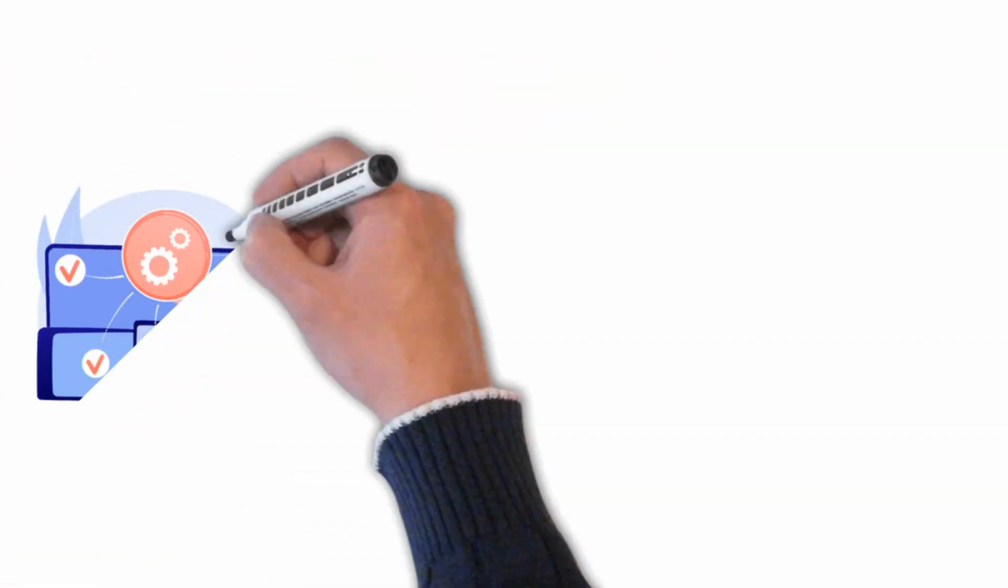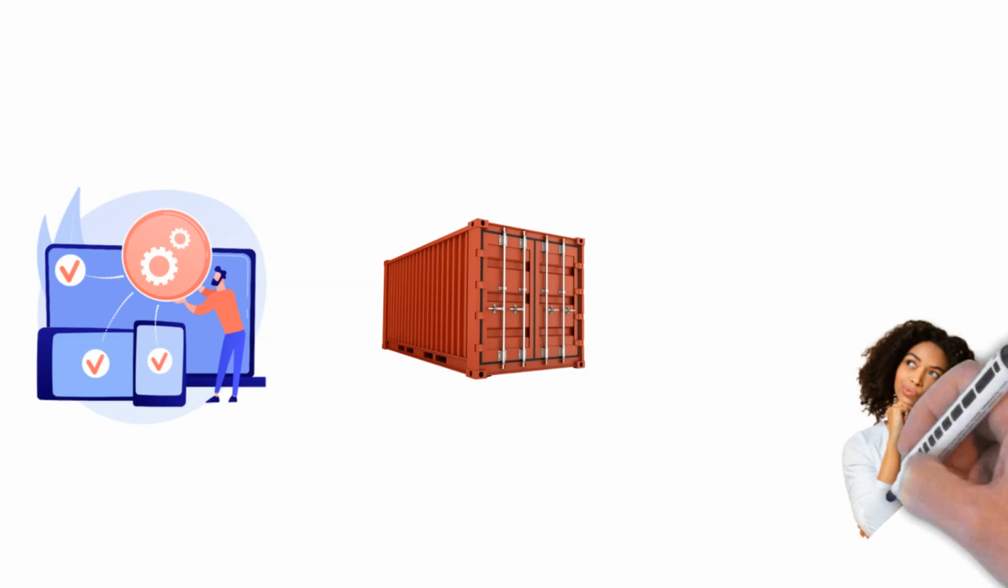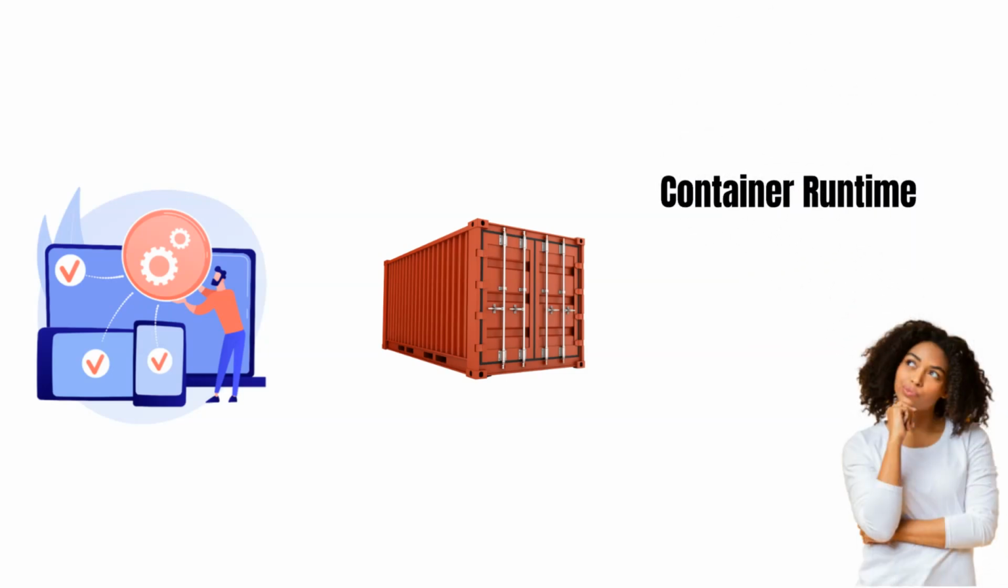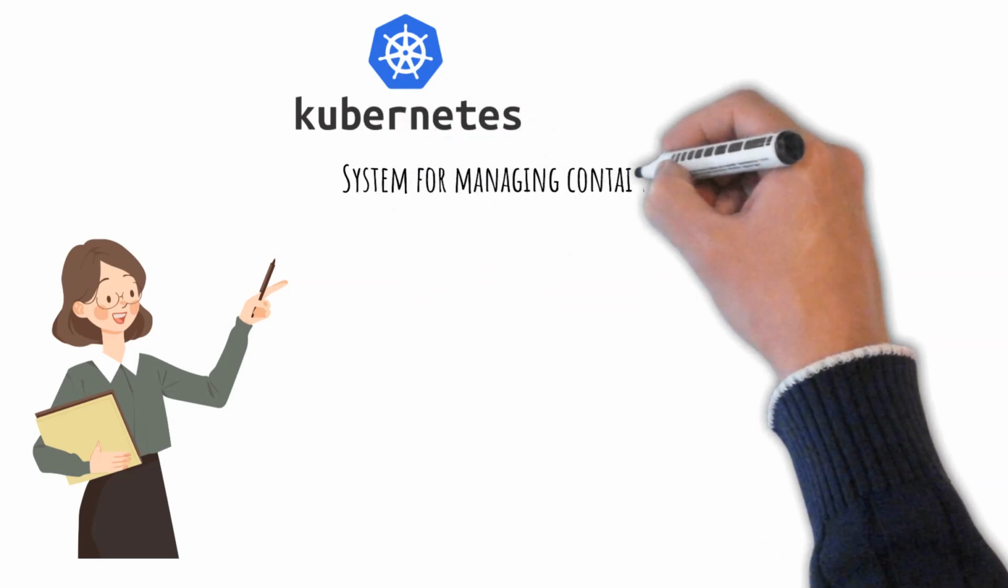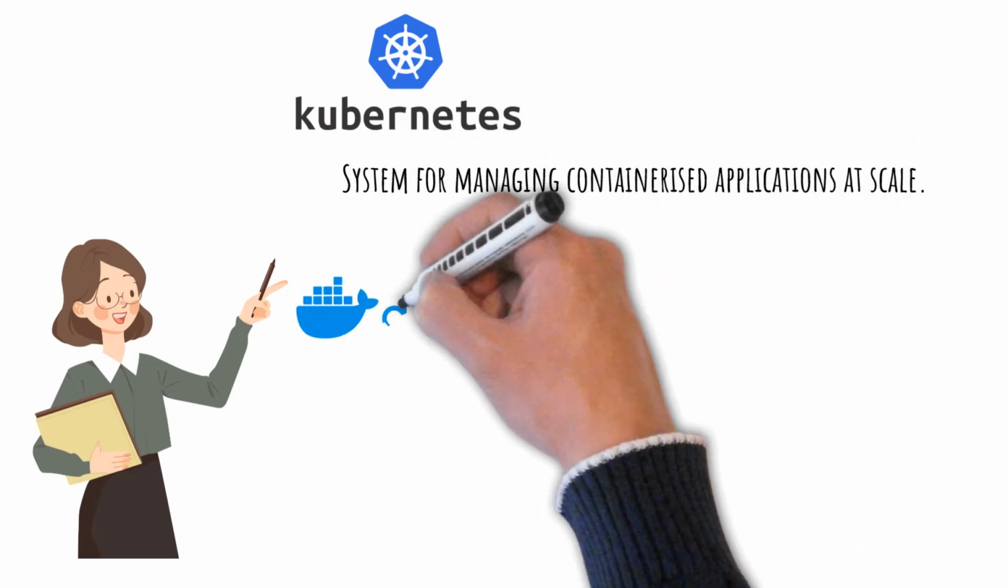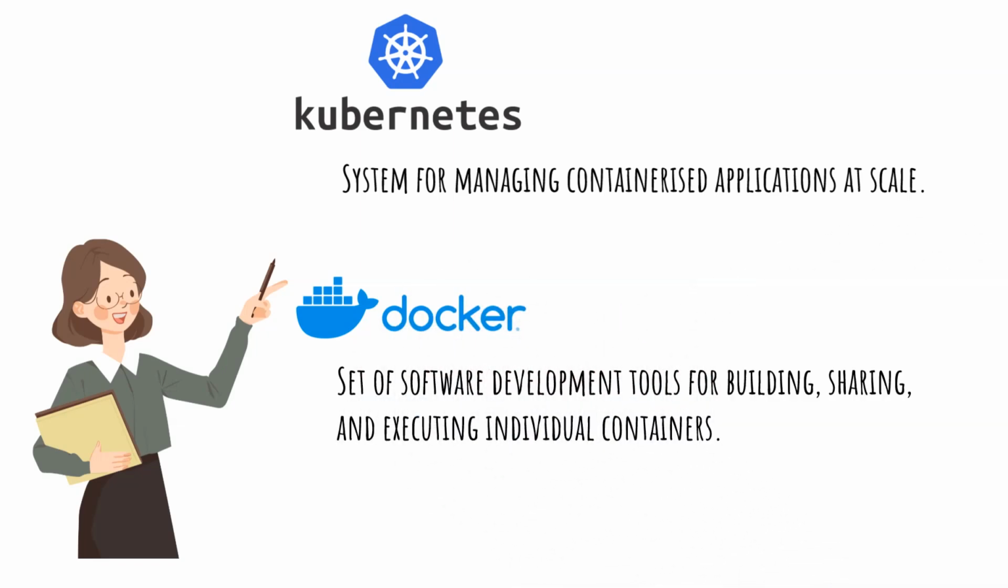As a platform for running and managing containers from multiple container runtimes, Kubernetes is different from Docker, which is a container runtime. Kubernetes is a system for managing containerized applications at scale, while Docker is a set of software development tools for building, sharing, and executing individual containers.